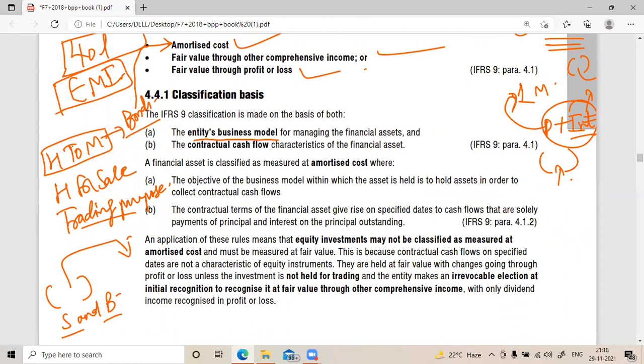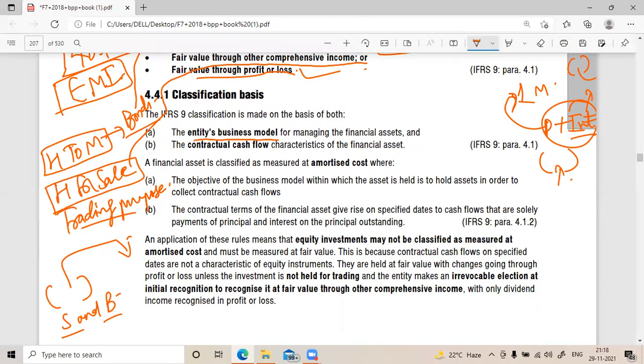in 5 years the security value can increase. So any increment in the security value and any income you earn in that case would be shown in OCI. Why? Because it's of non-realizable nature, correct? Trading purpose is where you want to sell immediately if you get a customer. Any profit or extra income you generate by selling it will be shown in the P&L. That's it. These are the three classifications.